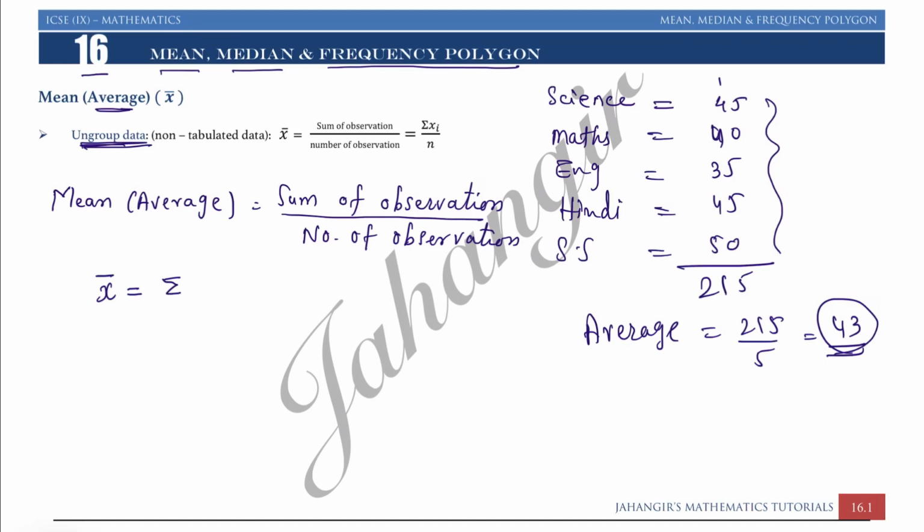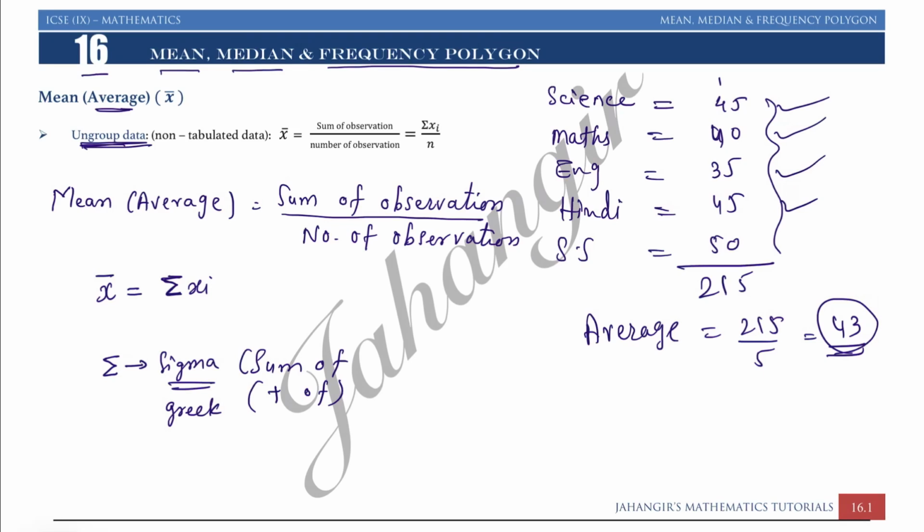This symbol is sigma. Sigma stands for sum. Sigma, this is a Greek letter. It means sum. Sum of what? Xi. Xi means observation. X को we denote as observation. So if there are many observations we say i stands for many observations.